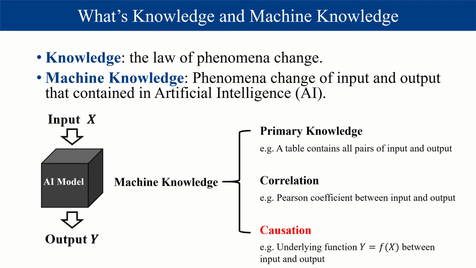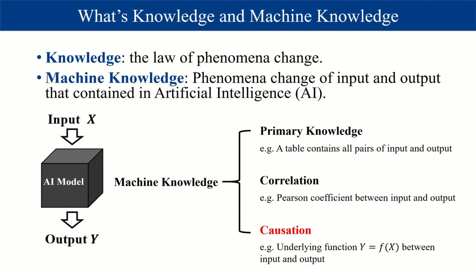Machine knowledge can be divided into three categories. The first category is primary knowledge, which is just the data sets of the input and output. For example, a table contains all pairs of the input and output. However, the knowledge that people need is often not this primary form, but the phenomenal summarization behind the observed data by analyzing the relation between input and output, including correlation and causation.